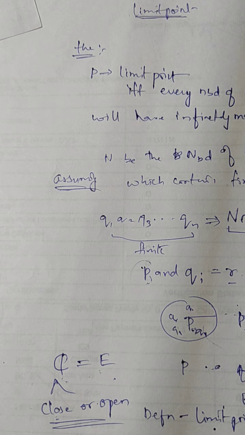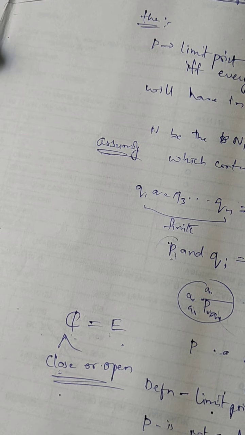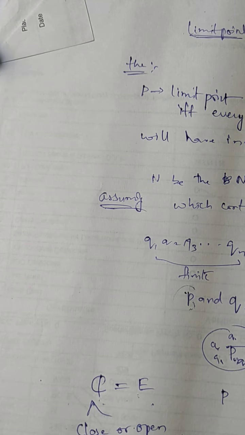So these are pretty much simple concepts that I wanted to highlight. The next concept that we have here is a theorem based on De Morgan's law.